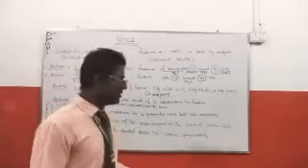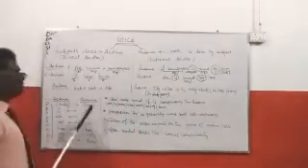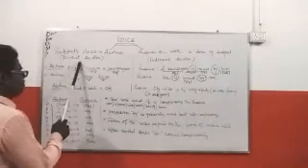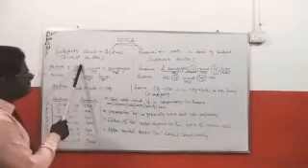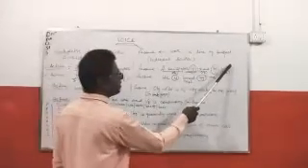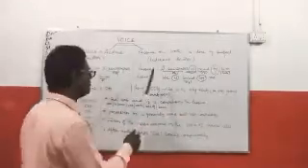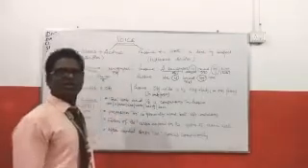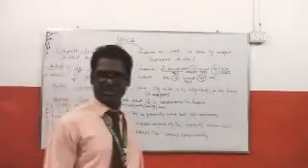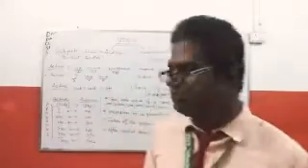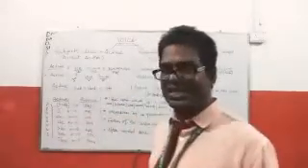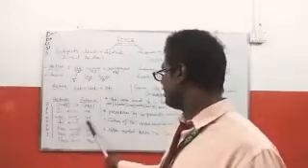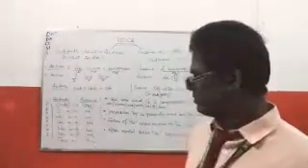Suppose instead of he, a name like Shivam is written. In passive, Shivam in place of subject stays Shivam in place of object. So the name will not be changed. That means nouns are not changed from active to passive, but pronouns are changed this way. I becomes me, we becomes us. In this way, the pronouns are changed.